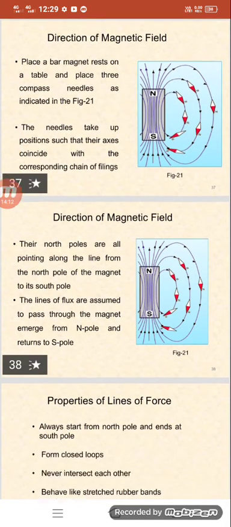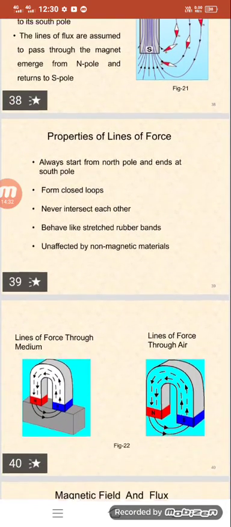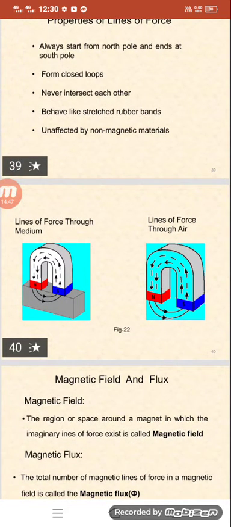After that, properties of lines of force. What are the main properties? Normally, they always start from the north pole and end at the south pole. They always form closed loops and never intersect each other, and they behave like stretched rubber bands, and they are unaffected by non-magnetic materials. So lines of force go through the medium, like the air. Suppose we have a medium, they travel from the north pole to the south pole and return back like that. Magnetic field and magnetic flux.